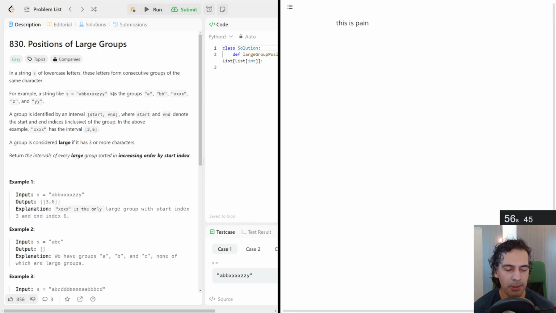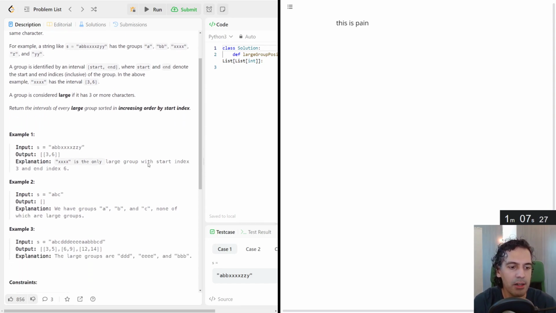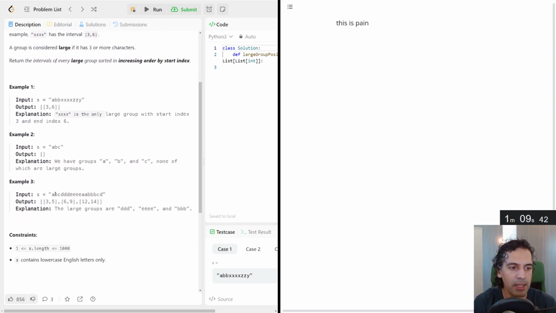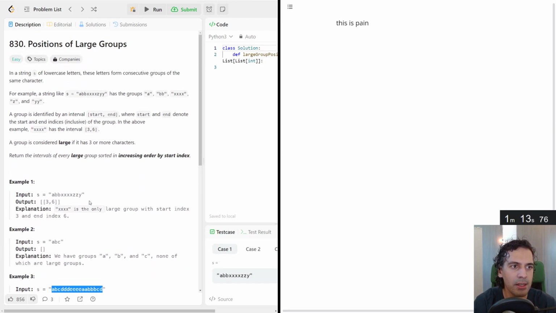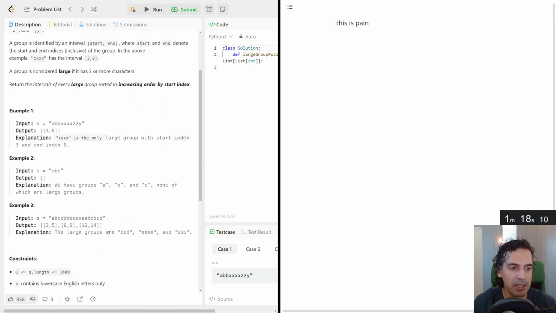So we're given an input of S. We return the output of 3 through 6. That's the interval of it, and that's the only large group. And then we get a next one, and none of them are large. And then we get an example here, which also answers the question I was going to ask: is the input sorted? We do have consecutive groups, so this isn't about the number of characters in the string.